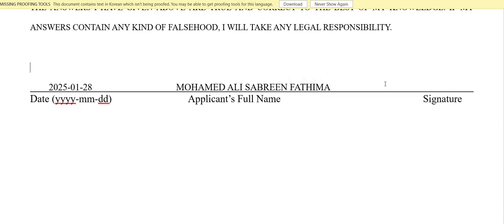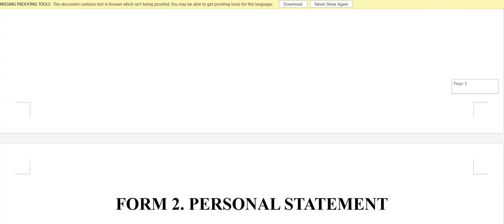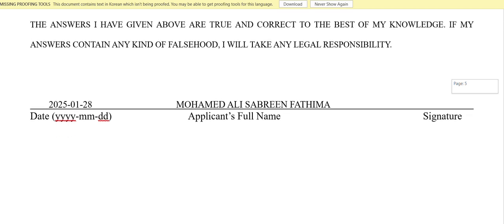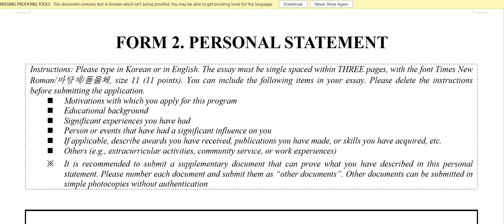Okay, and your signature here. Don't put any digital signature here. You have to print out your application form, and after that you have to sign with a pen. You don't do a digital signature, that's not allowed. So this is form 5 until here, and the rest is easy.